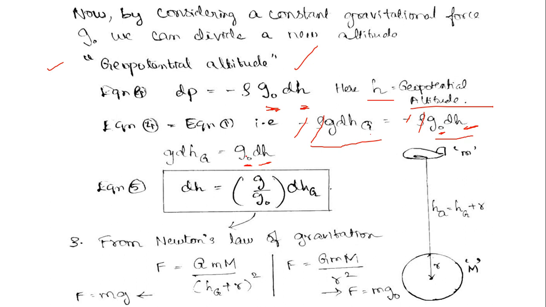So for obtaining the differential geopotential height, we can take this g naught term to the left hand side of the equation, and we get an equation similar to this.